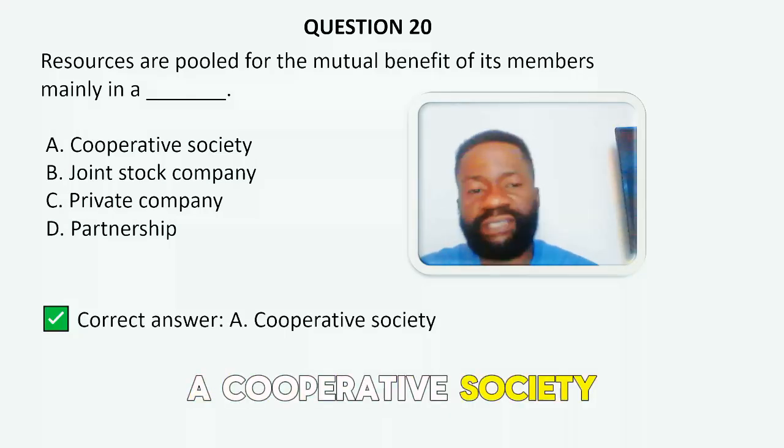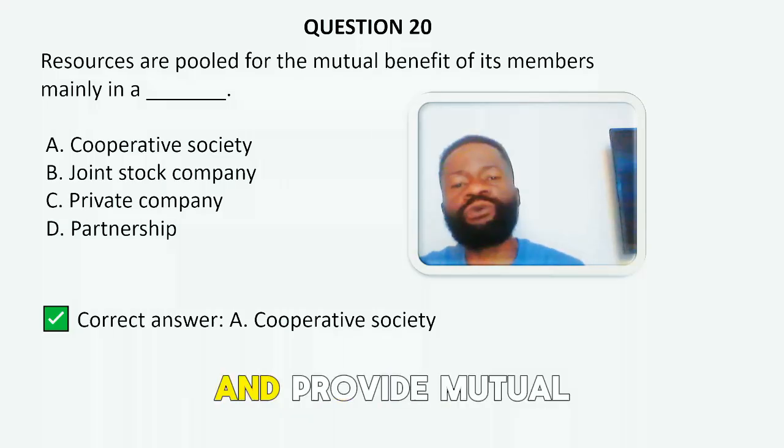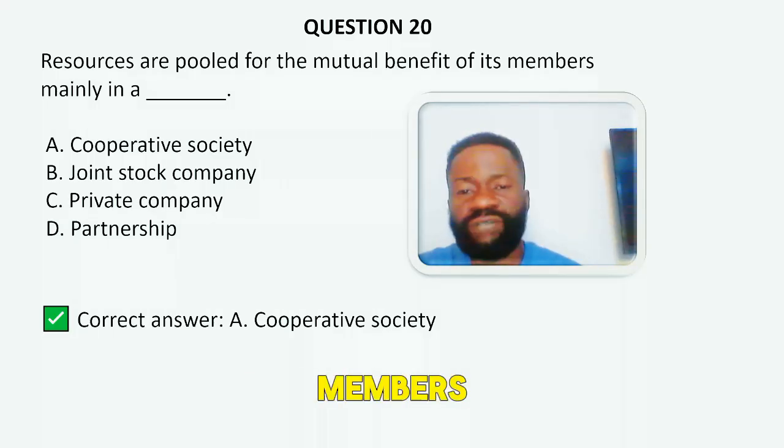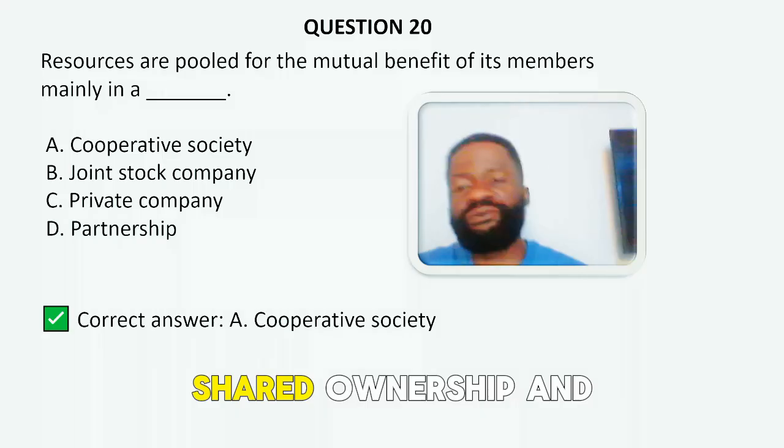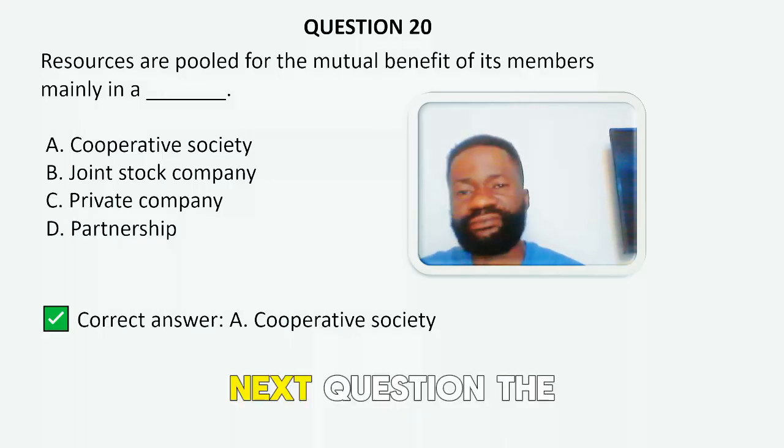Cooperative society. Cooperative societies are formed to pool resources and provide mutual benefit to their members, often focusing on shared ownership and decision making. Next question.